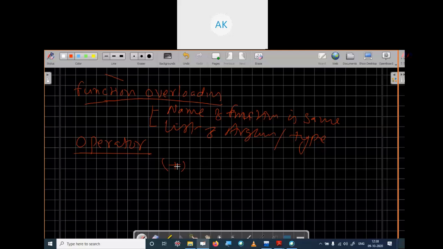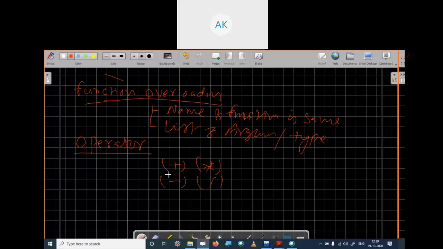The operands are numbers and the operator is plus. Subtract is also an operator, designed for performing the subtract operation on numbers. In the same way you can define multiplication or division operators. Each operator is designed for performing a particular operation on operands.